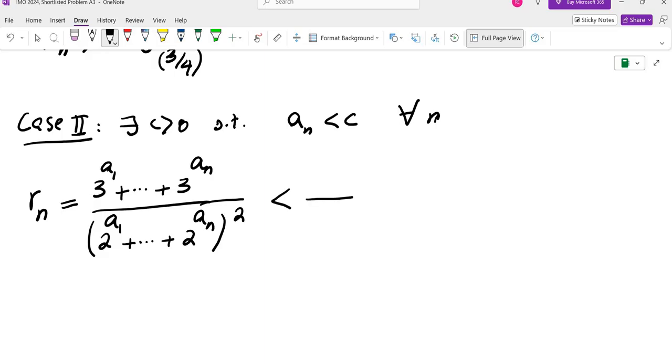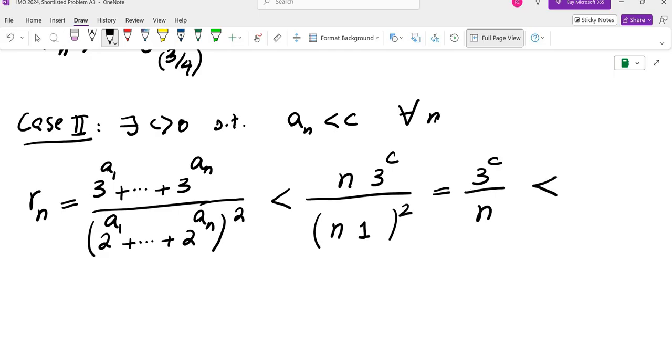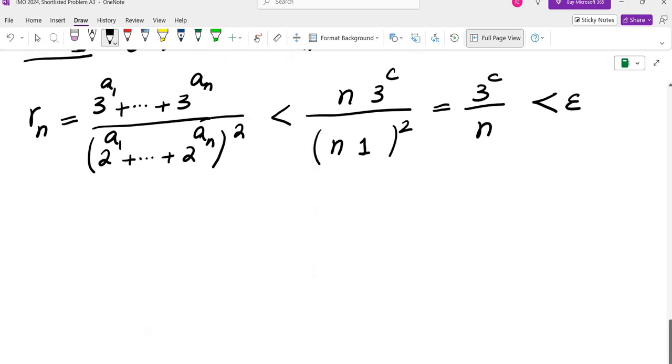I can say each of the terms in the numerator is less than 3 to the power of c, and each of the terms in the denominator is more than 1. So we get this fraction, 3 to the power of c over n. And of course, we can make this one less than epsilon as well by making sure that n is more than 3 to the power of c over epsilon.